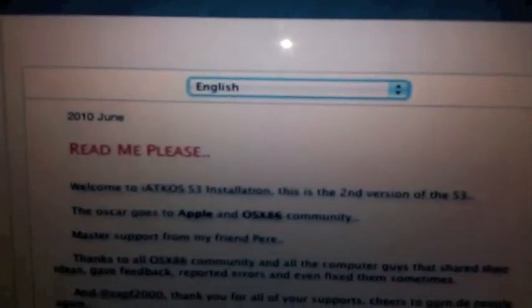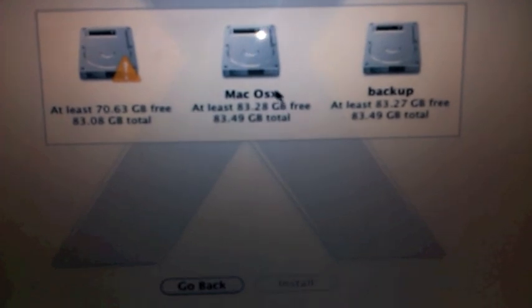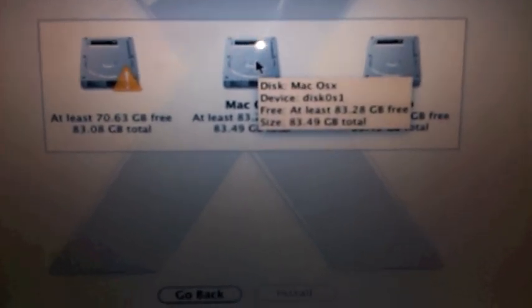Now once again you'll be back at this screen. Click Continue. If you want you could read the readme, but it's not important since I'm going to tell you how to do this anyway. You click next, that arrow. You must click on Mac OS X, the primary disk for installation. Do not press Install. Click on Customize.